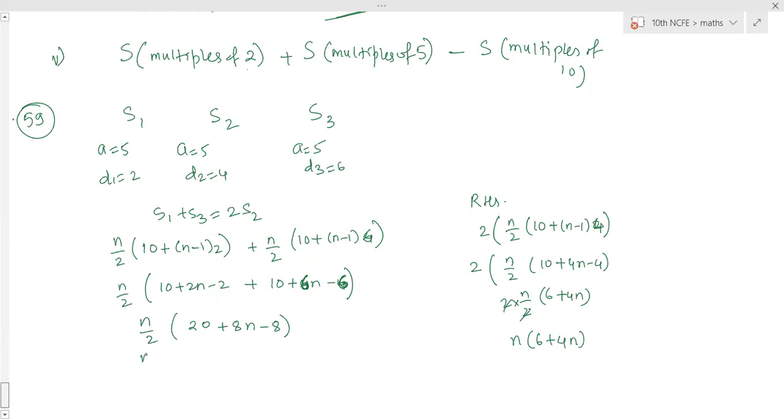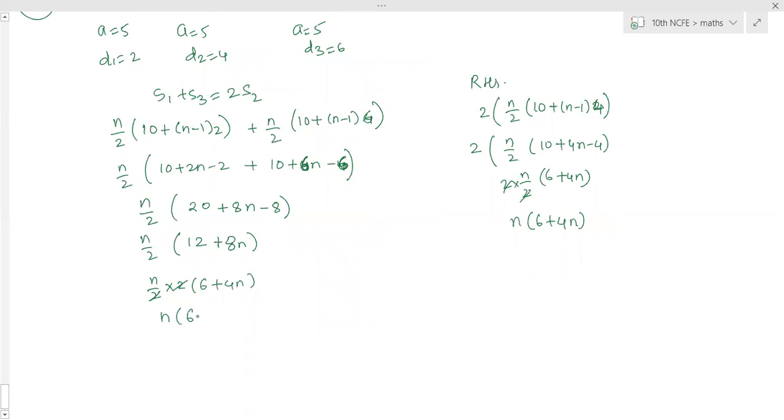And here also, n by 2 into bracket 20 minus 8 is 12 plus 8n. Take 2 common. n by 2 into 2 is equal to 6 plus 4n. So 2 to get cancelled. So value is n into 6 plus 4n. So this is LHS. n into 6 plus 4n is RHS. Both are equal.